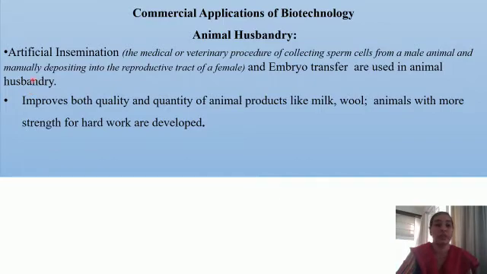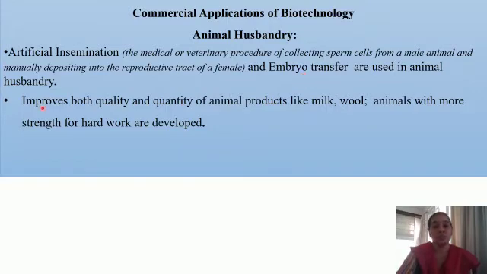So these two methods are used, that is artificial insemination or the in vitro fertilization may be even brought about between two organisms, and the embryo, once it is developed, can be deposited into the female animal. So this is what is artificial insemination.